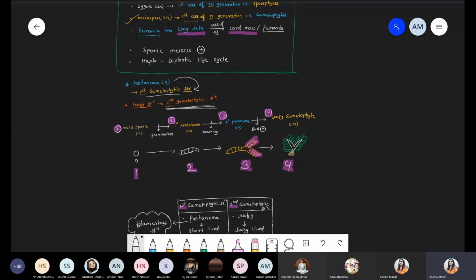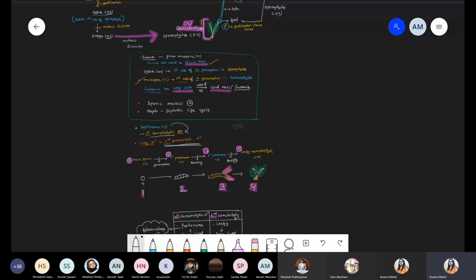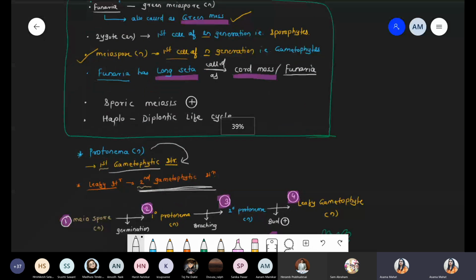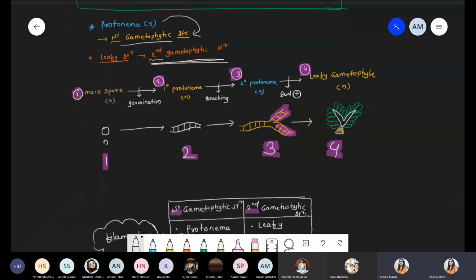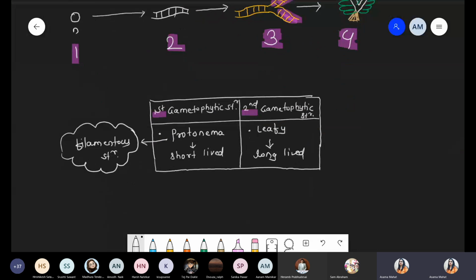Okay, so this part is covered, everyone. We discussed the life cycle, then some important points with respect to Funaria. Then we focused on the protonema, and finally we discussed the last chart, the first gametophytic structure and the second gametophytic structure.